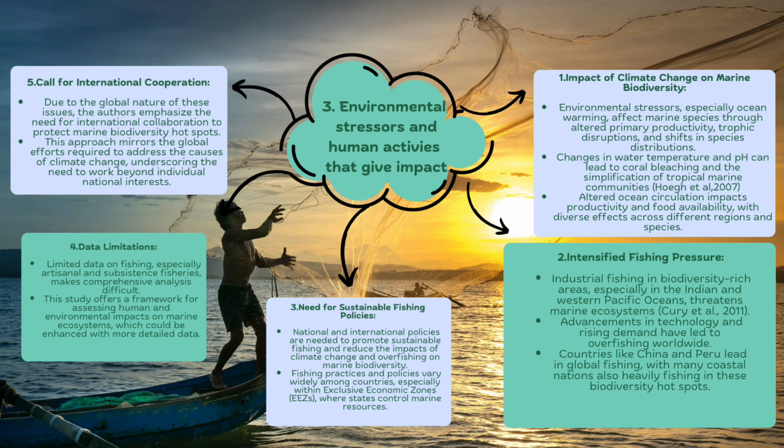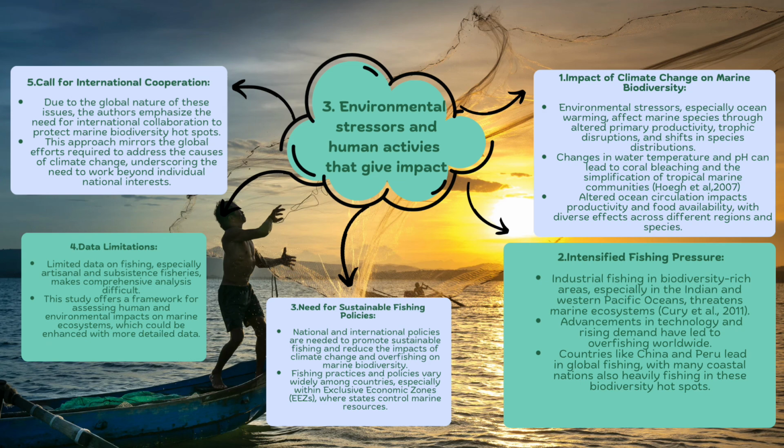The environmental stresses and human activities that can impact marine biodiversity begin with climate change. Environmental stresses, especially ocean warming, affect marine species through altered primary productivity, trophic disruption, and shifts in species distribution. Changes in water temperature and pH can lead to coral bleaching and desertification of tropical marine communities. Altered ocean circulation impacts productivity and food availability, with diverse effects across different regions and species.